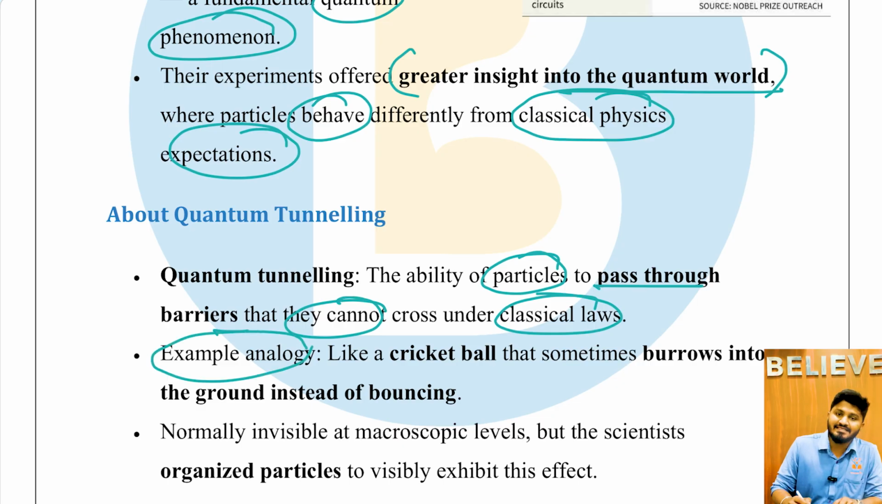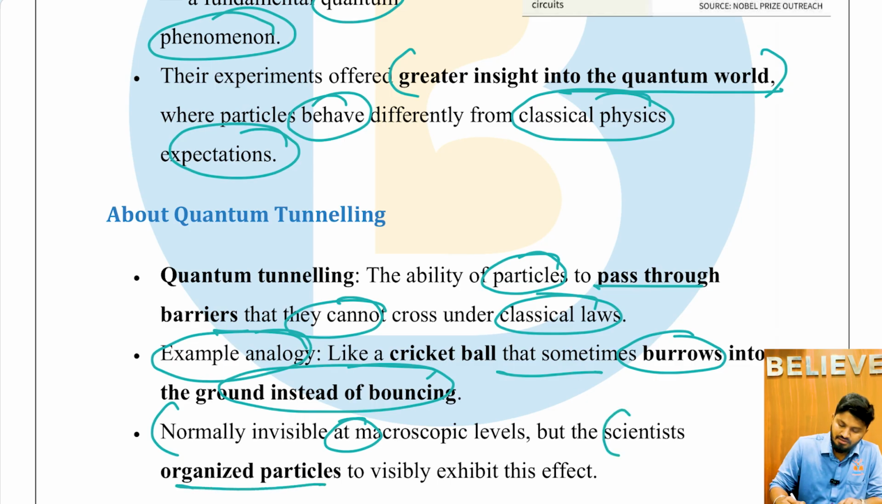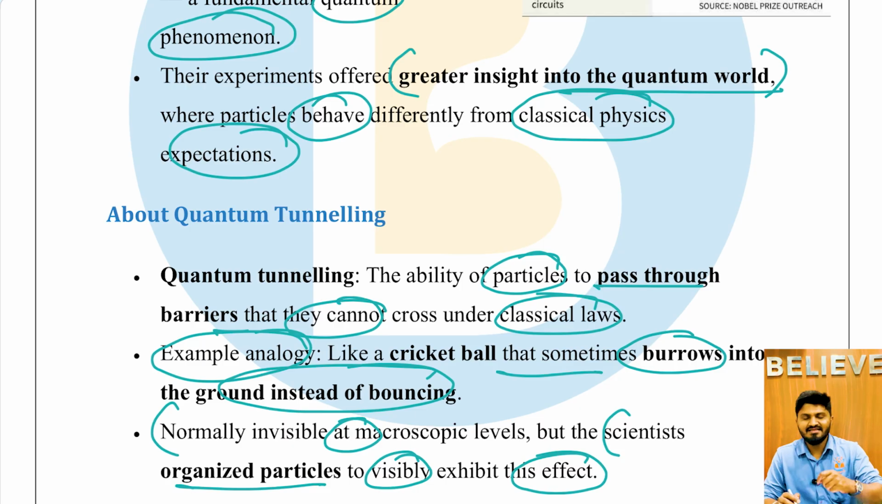An example analogy is a cricket ball that sometimes burrows into the ground instead of bouncing. Normally, the cricket ball has to bounce. That is a rule. But in certain cases, when it is spinning, instead of bouncing off the ground, it starts burrowing into the ground because of various reasons. Normally this is invisible at the microscopic level, but the scientists organized the particles to visibly exhibit this effect. This is quantum tunneling, and because of it, they have received the Nobel Prize.